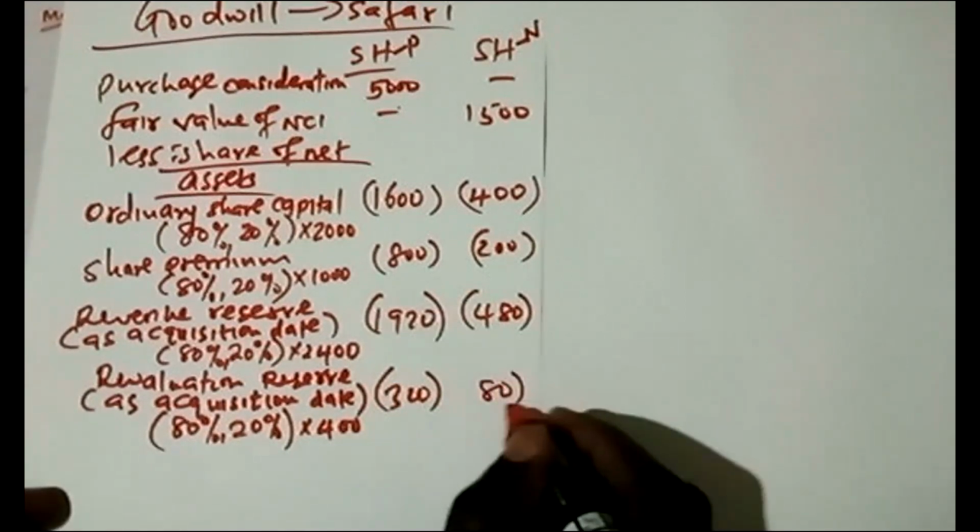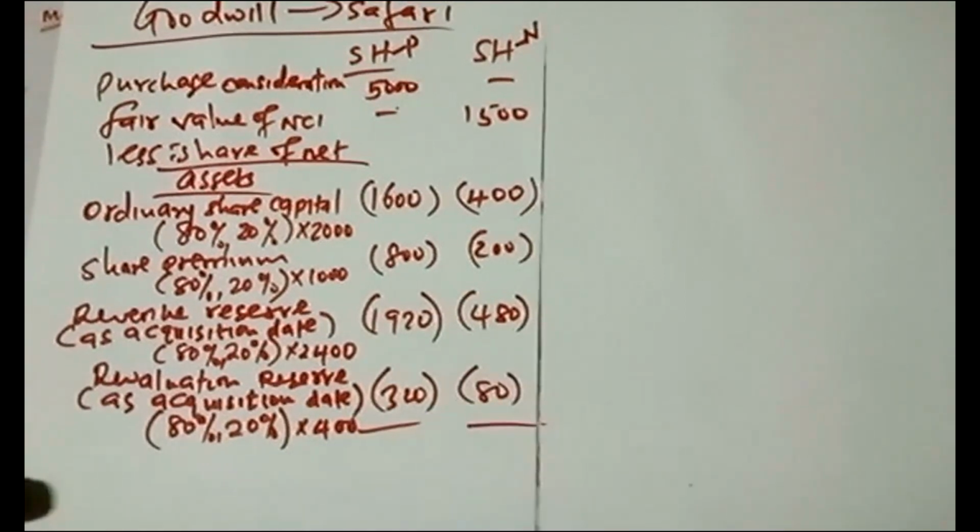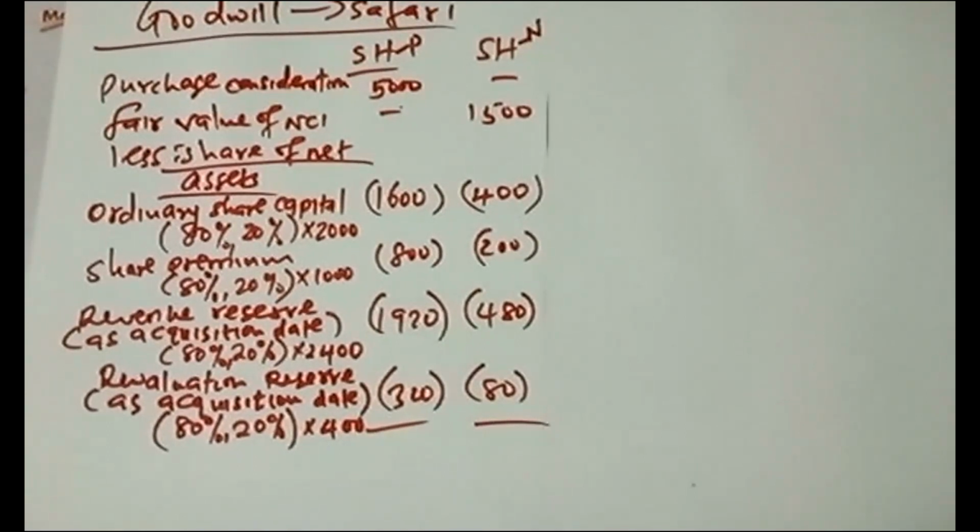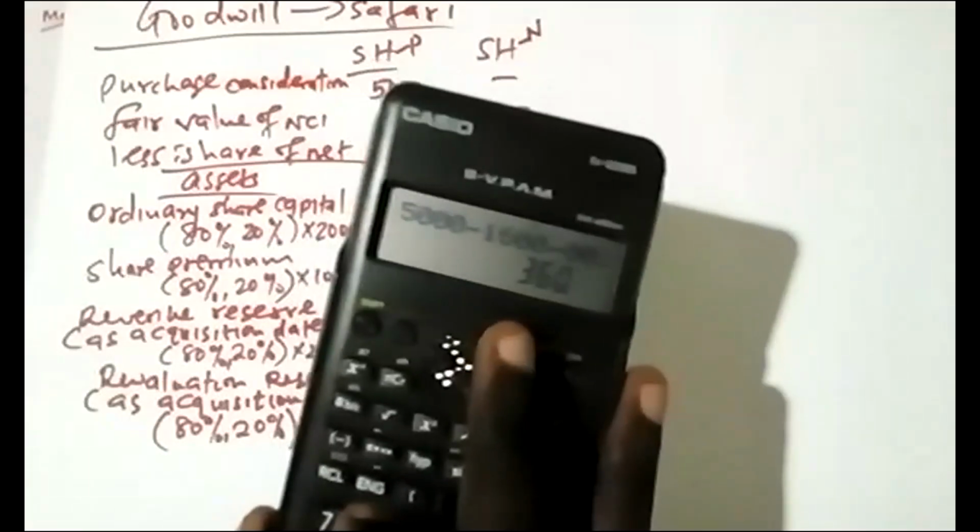And this one is 80. So you subtract from the relevant purchase consideration and fair value of NCI. So I take 5,000 minus 1,600 minus 800 minus 1,920 minus 320. I'm getting here 360.